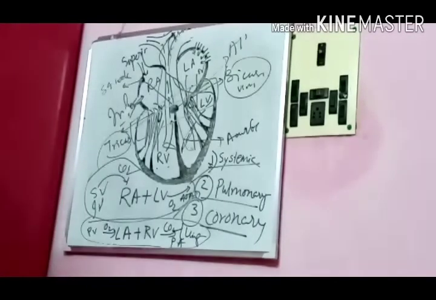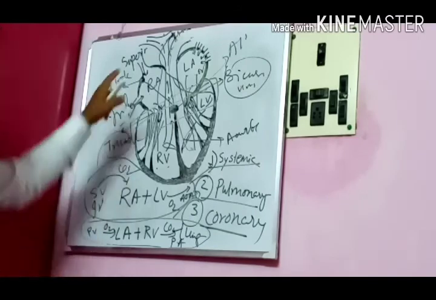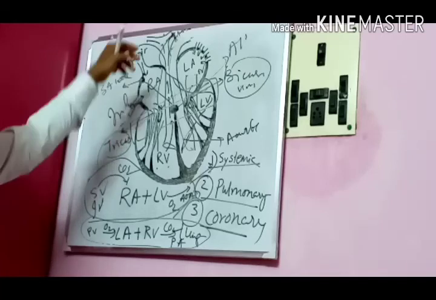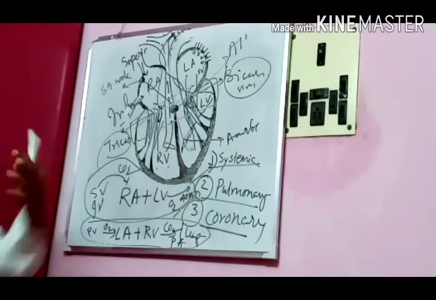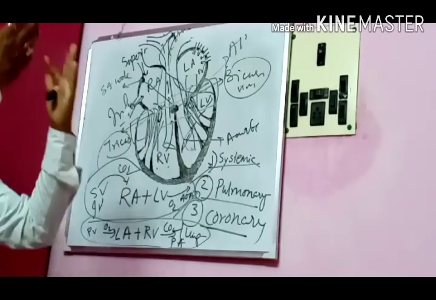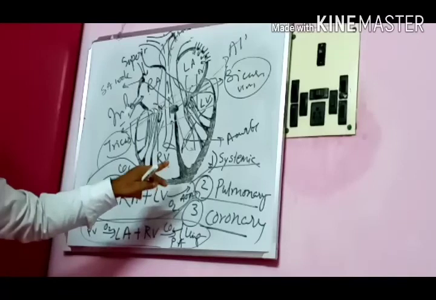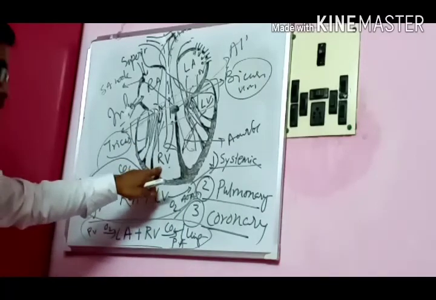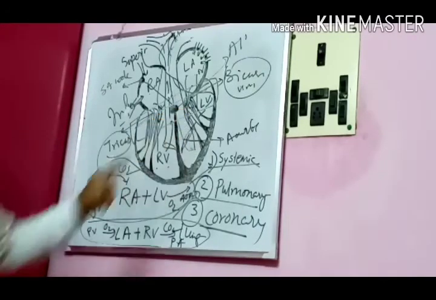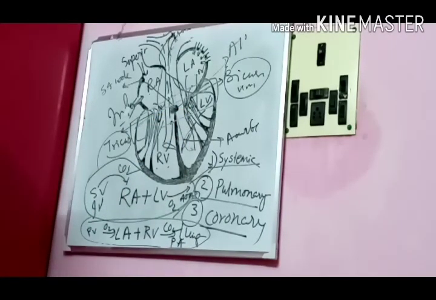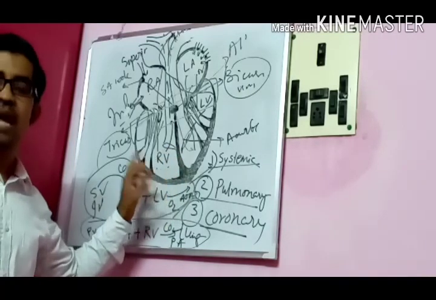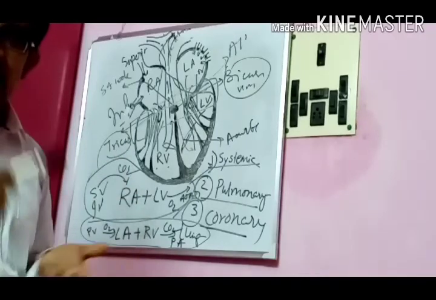Remember that the ventricle has thicker muscle than the atrium, because the atrium is also pumping the blood, but that is towards gravity. Much pressure is not needed, but the ventricle is pumping opposite to gravity, so it requires more pressure. That too, the right ventricle has thinner muscle than the left ventricle. The left ventricle has the widest or thickest muscle, because it requires high pressure at the time of systole. Now what is this systole?